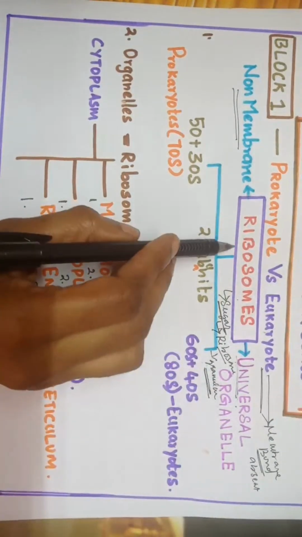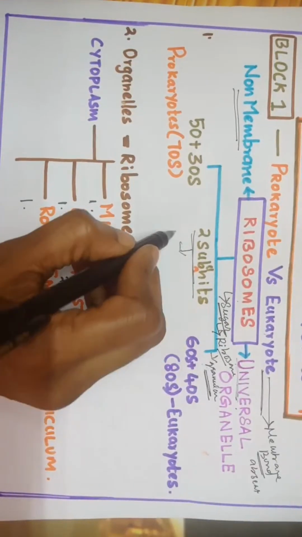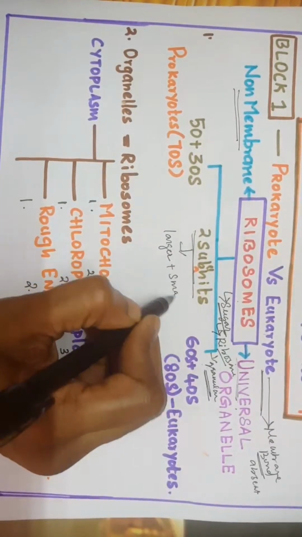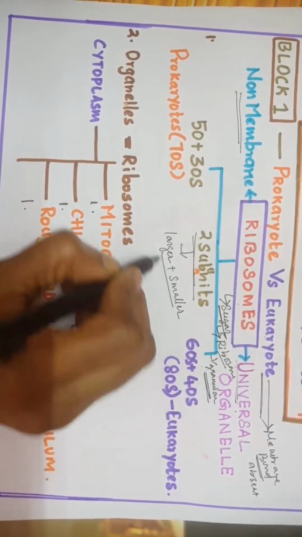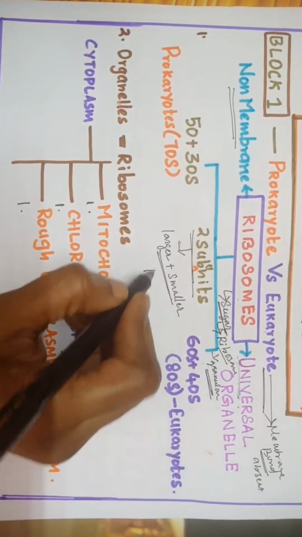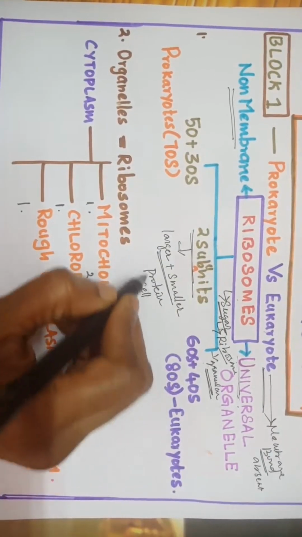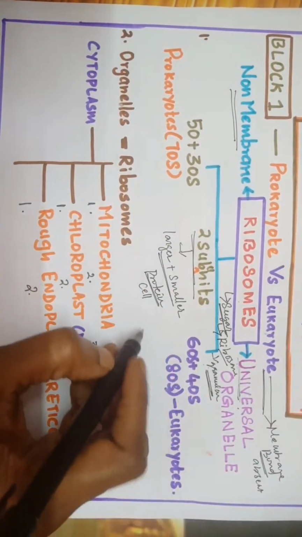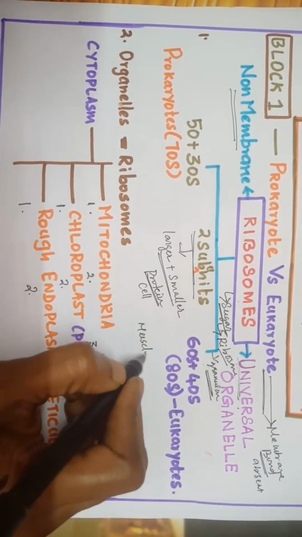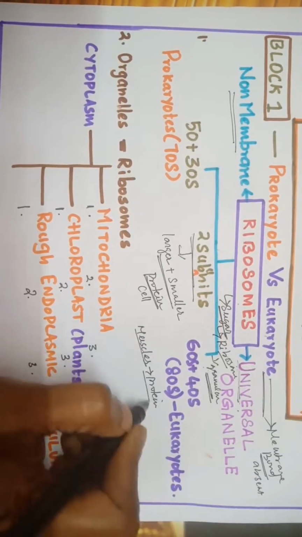Next, you know ribosomes are made up of two subunits. One is the larger subunit and the other one is the smaller subunit. Okay, what is the main function of ribosome? What is the main function, students? They supply protein for the cell. For example, we take protein for function, right? For our muscles, we take protein, isn't it?